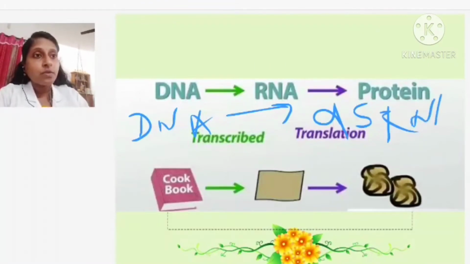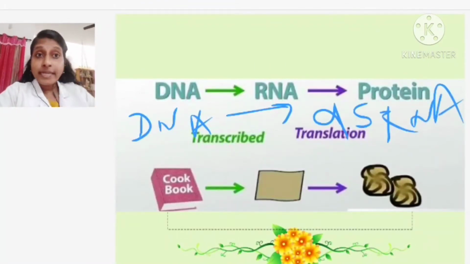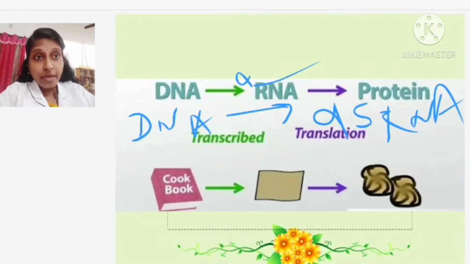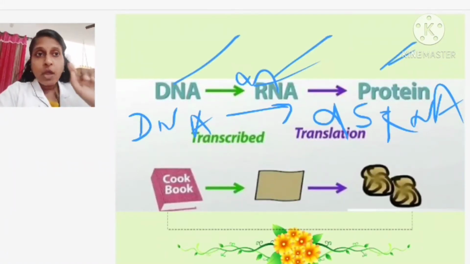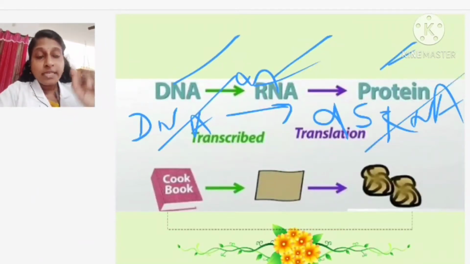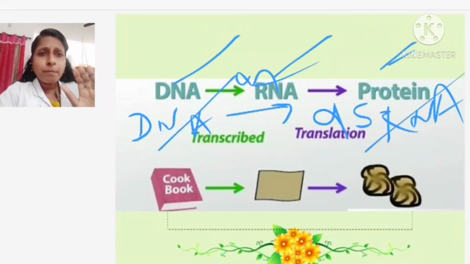How is it getting converted? It is getting converted into dsRNA instead of mRNA. It has to form what? mRNA. Then only DNA to mRNA, mRNA to protein. Now, when this DNA is forming dsRNA, there is some mechanism taking place for defense.